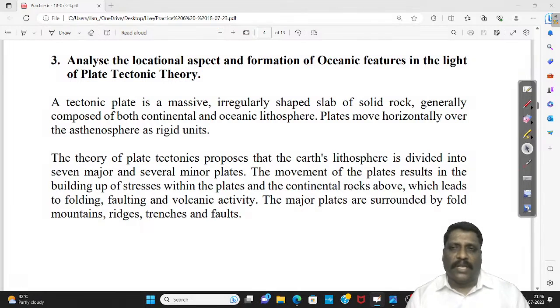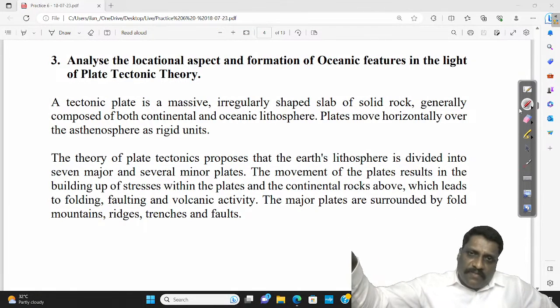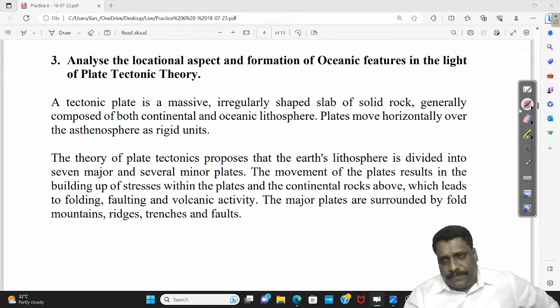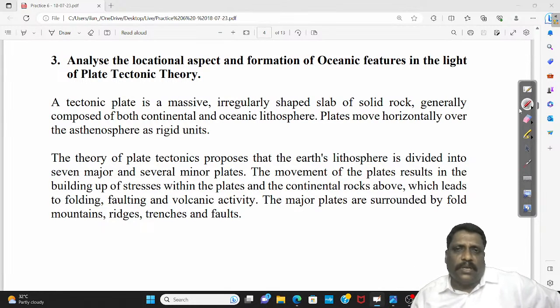Nothing wrong if I talk about the formation of a landform feature, but it is junk. Junk means that particular point, sentence or paragraph may not fetch you marks. That's what we call junk. So in general studies or any examination or paper, try to avoid this junk. In General Studies particularly, you do not have time, words or space to accommodate junk. Only write what is relevant to the question. Right, my dear friends.